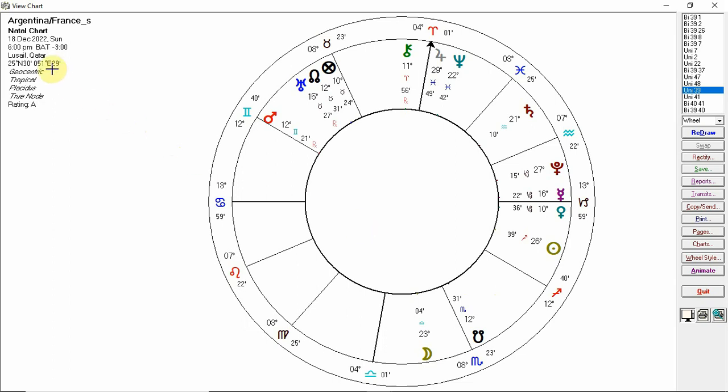So here's the chart for the final. You can see we've got a Cancerian ascendant, so we use the ruler of Cancer, the moon, to represent the ascendant, which is in Libra, so Venus rules the ascendant. We've got a Capricorn descendant, so Saturn rules the descendant. And Mars rules the Aries MC.